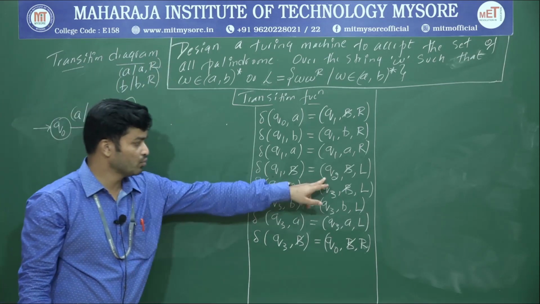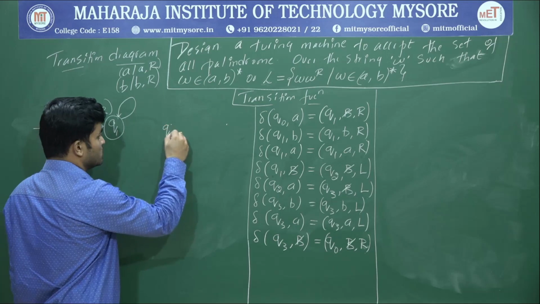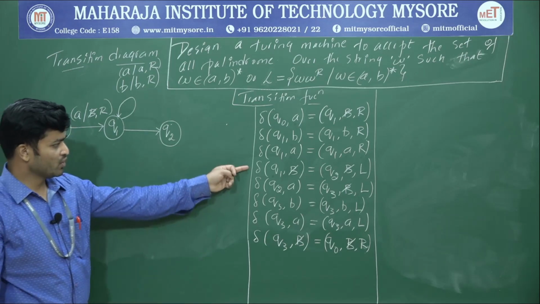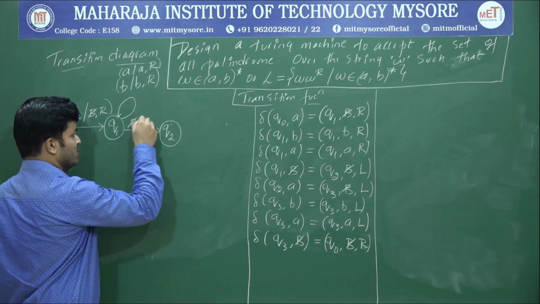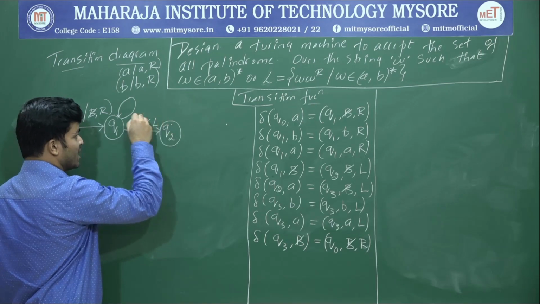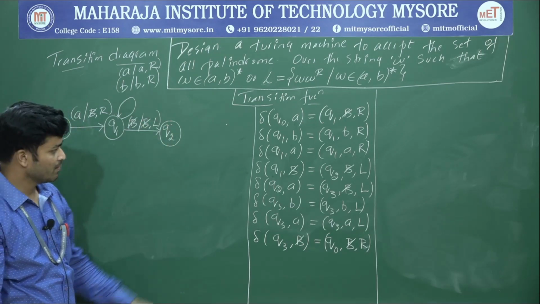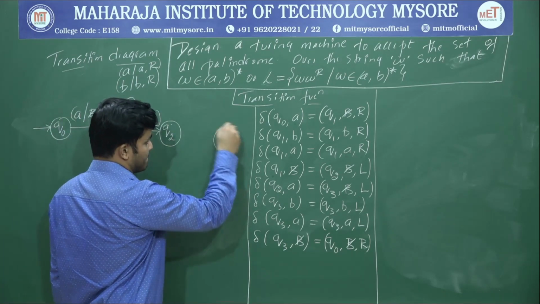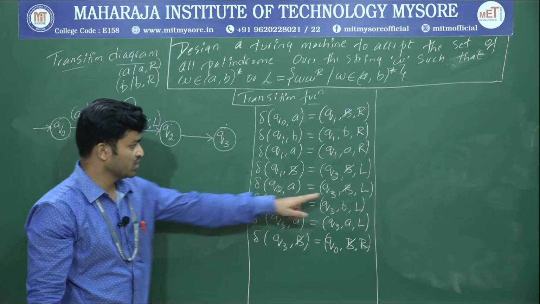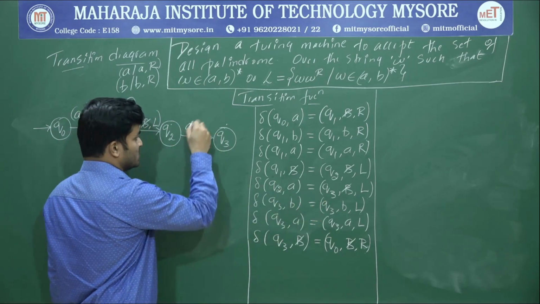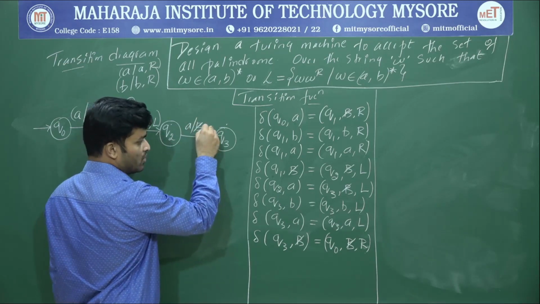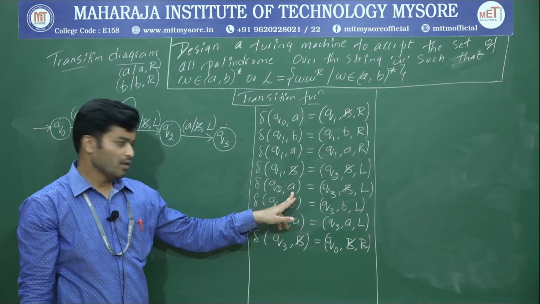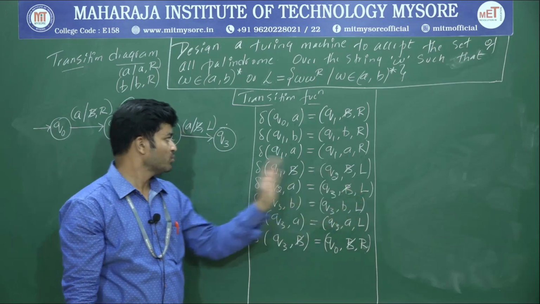Next one from Q1 to Q2, therefore take one more state Q2. So what is Q1 to Q2? If it is a blank space, we will maintain that blank space as it is. Now we will start moving to the left hand side. Next one from Q2 to Q3. Take one more state Q3. So if it is A, blank space comma L. The meaning is, if in Q2 I get A, we are going to replace that one with blank space and we will start moving to the left hand side.